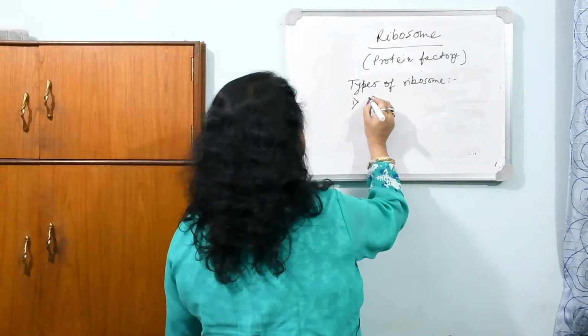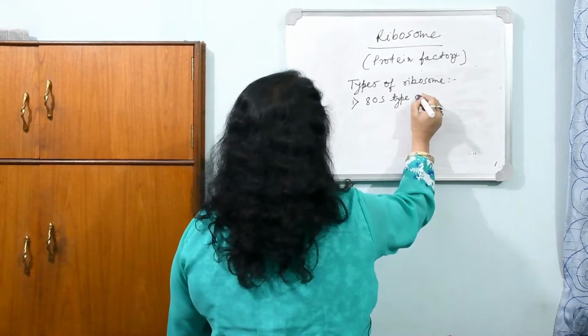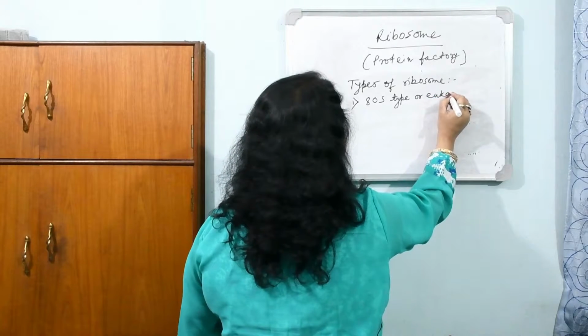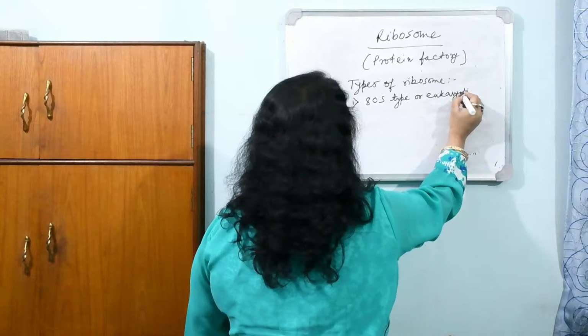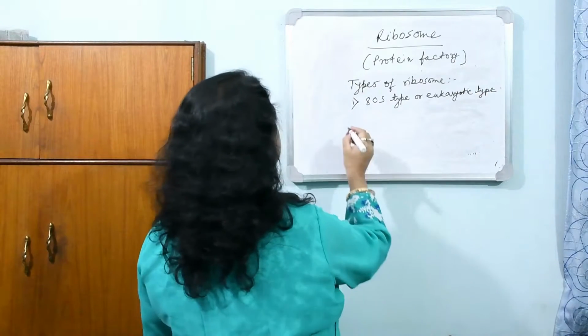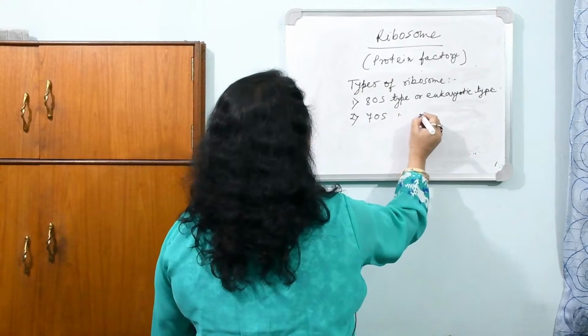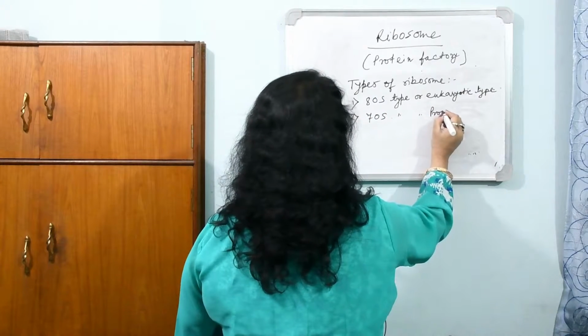Number one is 80S type or eukaryotic type, as it's present in eukaryotic cells only, and number two is 70S type or prokaryotic type.